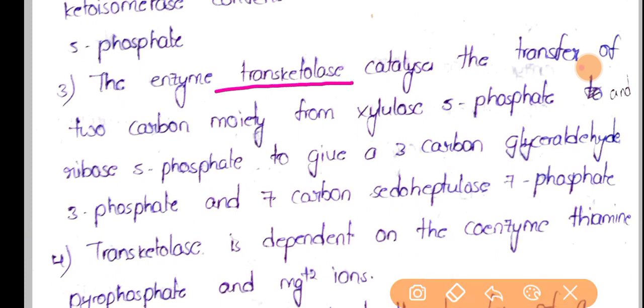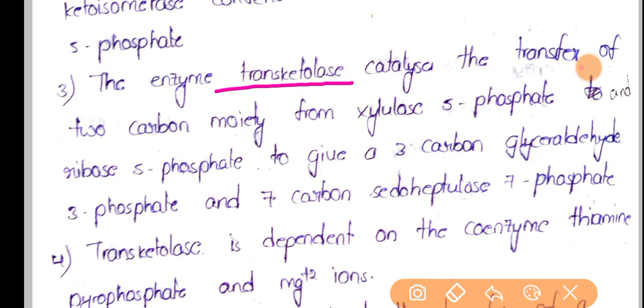The enzyme transketolase will catalyze the transfer of a 2-carbon moiety from xylulose 5-phosphate to ribose 5-phosphate to give 3-carbon glyceraldehyde 3-phosphate and 7-carbon pseudoheptulose 7-phosphate. Here xylulose 5-phosphate and ribose 5-phosphate are both 5-carbon compounds.